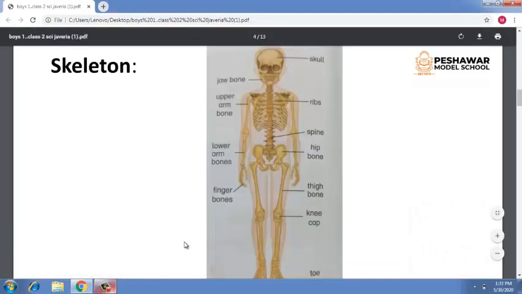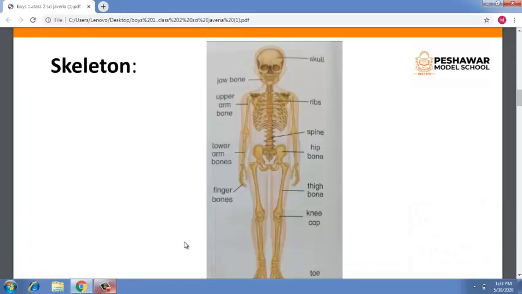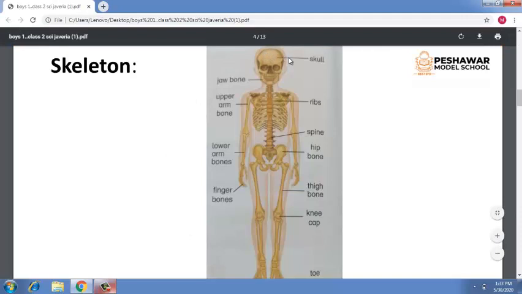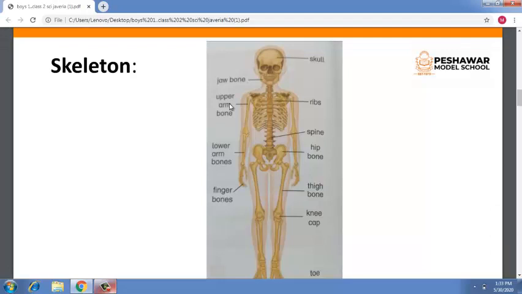So let's come to the picture of a skeleton. Here on the upper side of the skeleton you can see a bone which is the skull. After this, the jawbone. On the upper side of your arm, here is the upper arm bone. On the lower side of your arm, here are the lower arm bones, finger bones, and ribs.